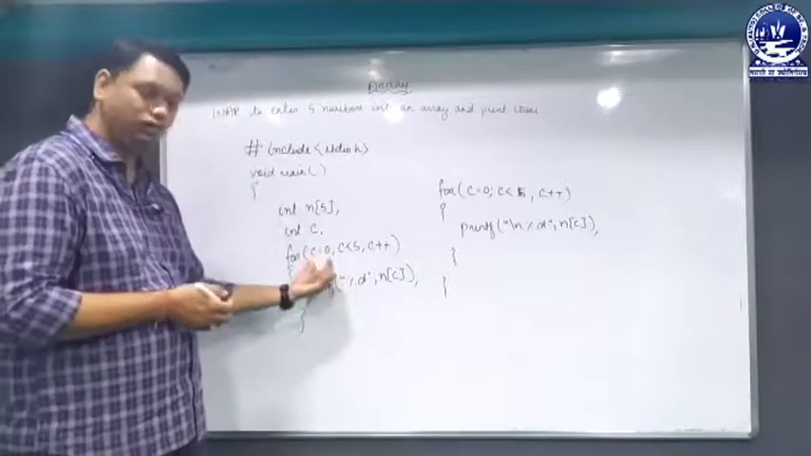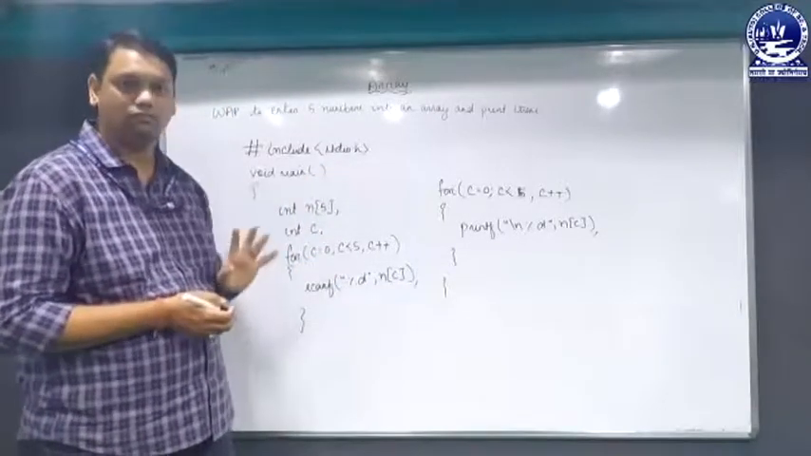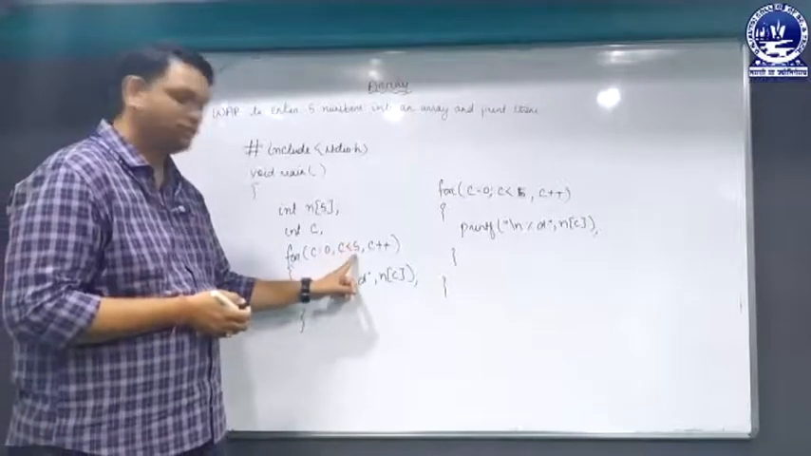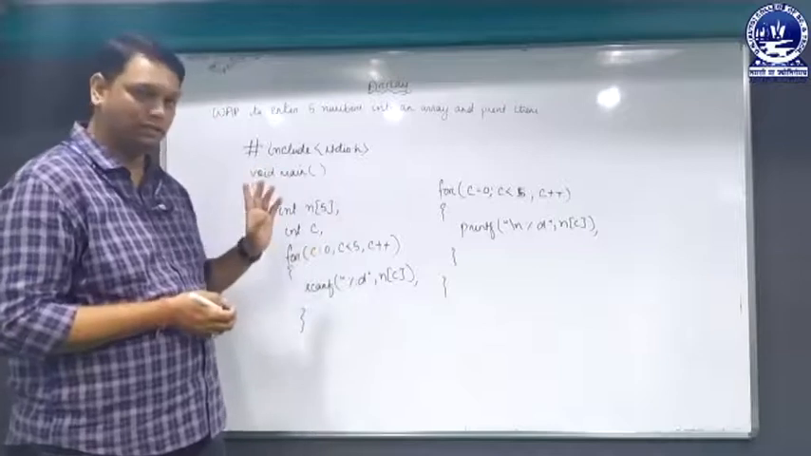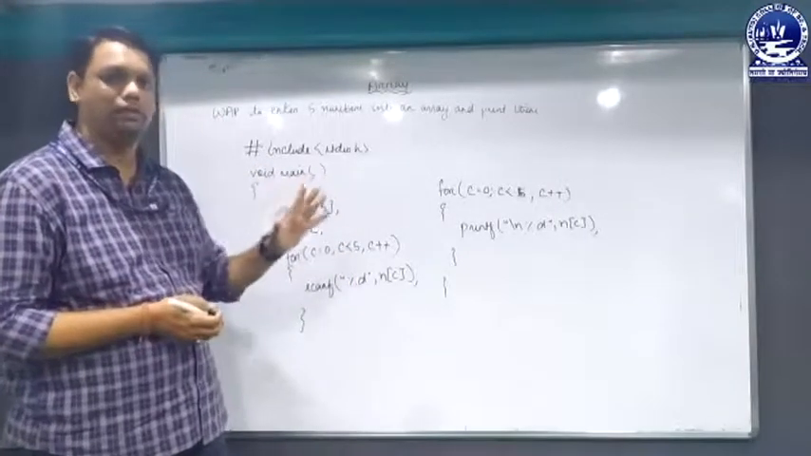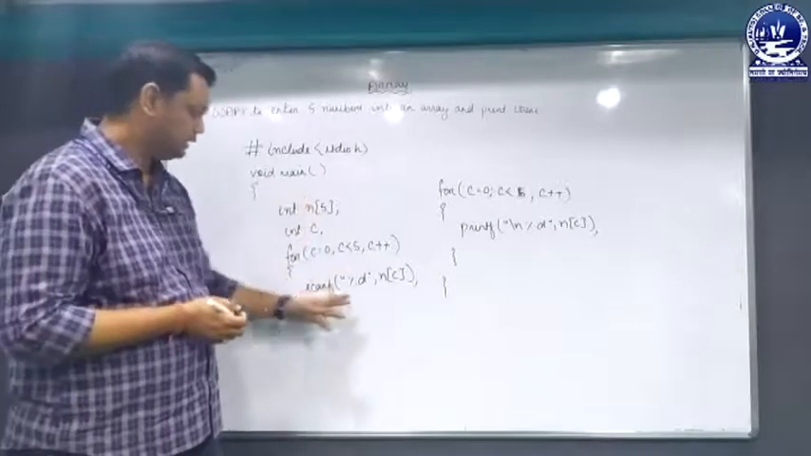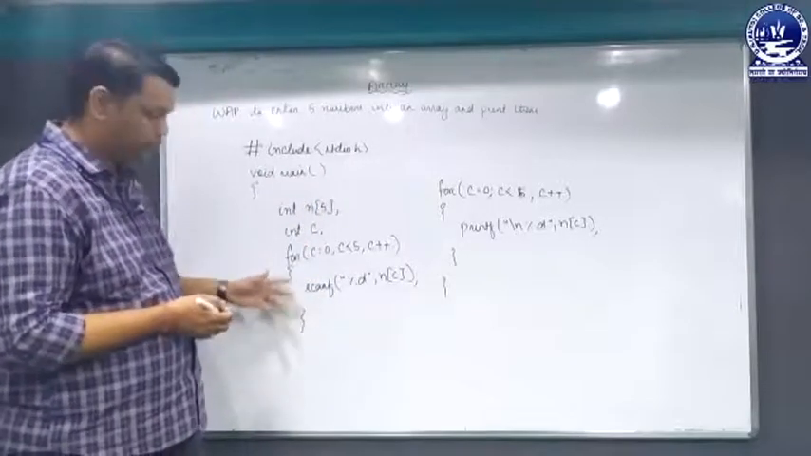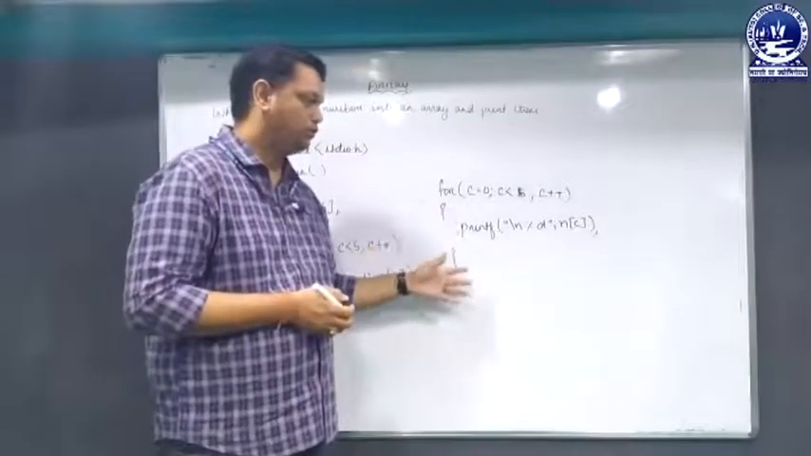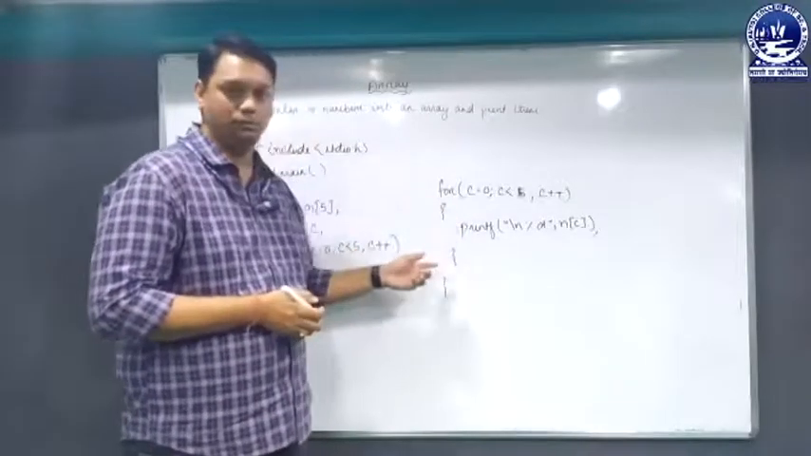The loop starts from 0 because the array index starts from 0, and it will move up to the previous value of the size of the array. That means 0 to 4, so 0, 1, 2, 3, 4. We have 5 numbers, so for this reason I have taken a for loop to enter the values. Similarly, to print the values, we have to take another for loop.